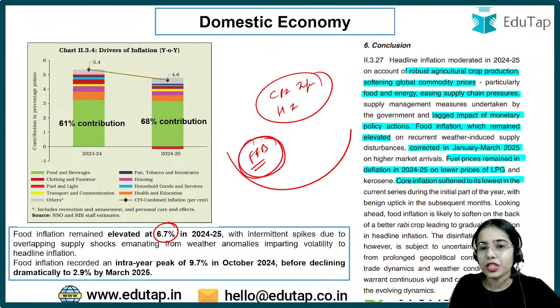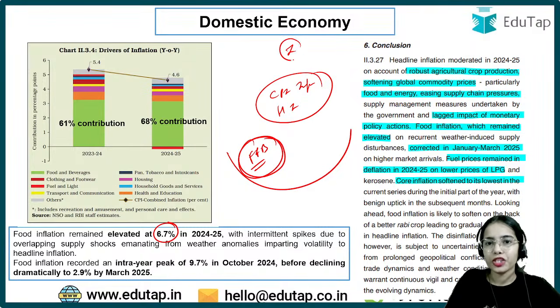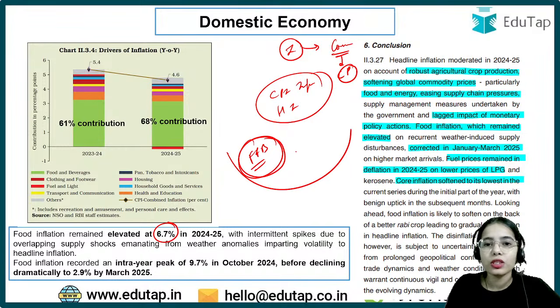The highest weightage is given to food and beverages because CPI inflation is the inflation that is affecting the consumers. So in the consumer product category, the highest weightage is given to food and beverages, and food inflation affects the CPI inflation a lot. So food inflation remained elevated at 6.7% in 2024-25.